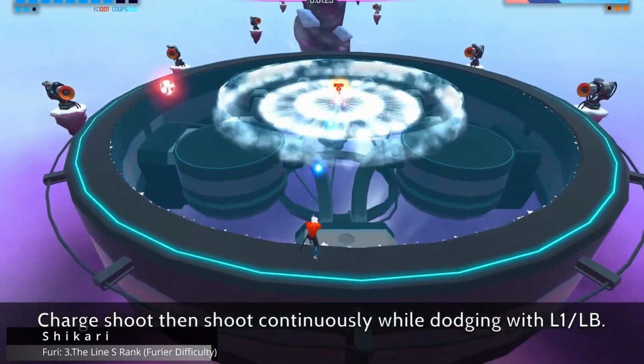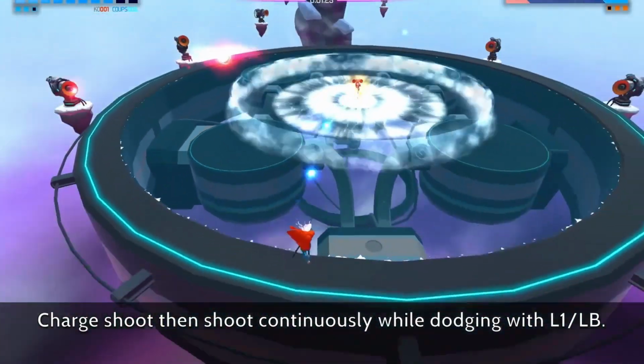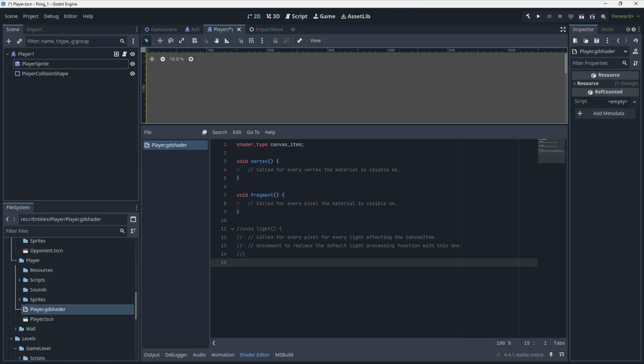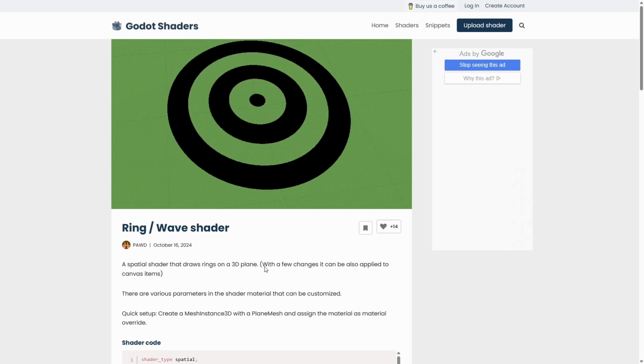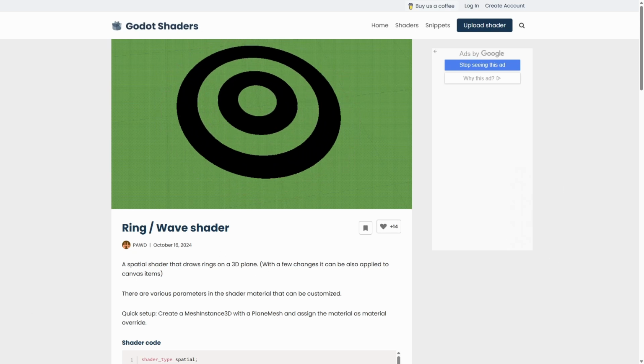Last thing I wanted to add to my Pong was an impact wave on collisions, like some attacks in Fury. And spoiler alert, that was a stupid idea. So first I wanted to try to write my own shader for that. But being already past the 20 hours limit, I just looked for some on the internet. Found one, modified it, and couldn't make it play just as one animation.